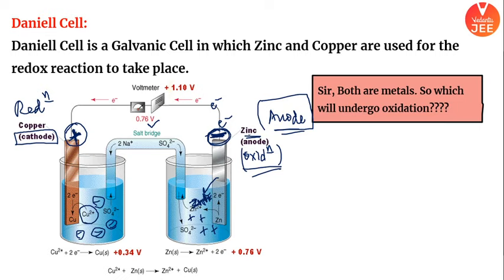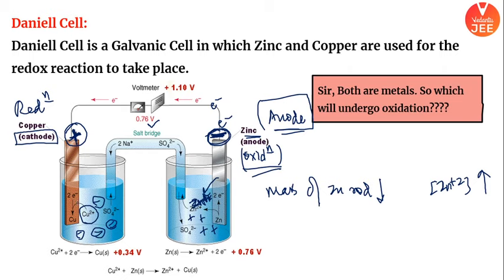देखो, since zinc is undergoing oxidation, the mass of this zinc metal rod would decrease as time proceeds, if we are allowing this reaction to happen. Zinc will become zinc plus 2, right? It will come into the solution. So the mass of the metal rod will decrease, and the concentration of zinc plus 2 ion will increase, correct?